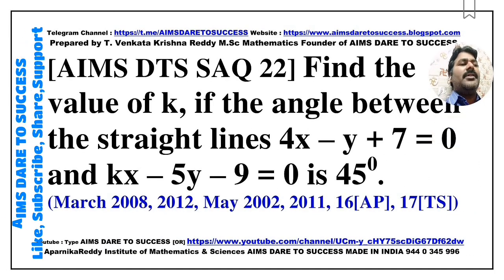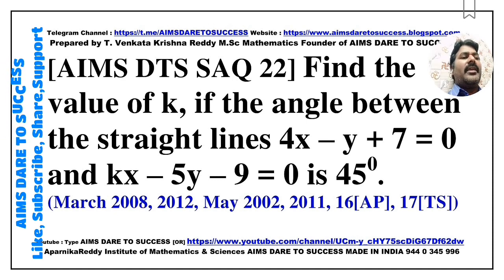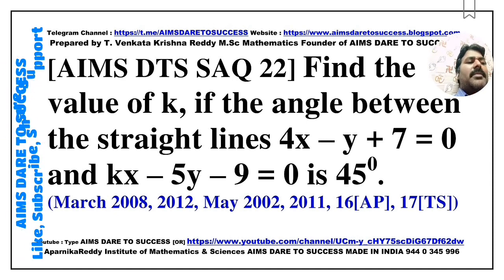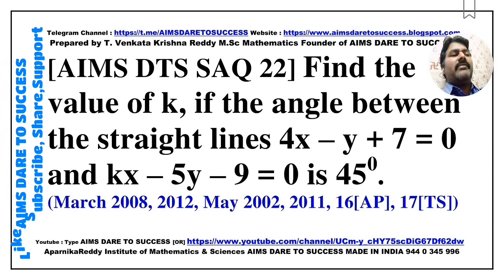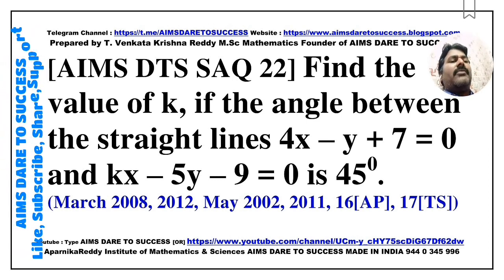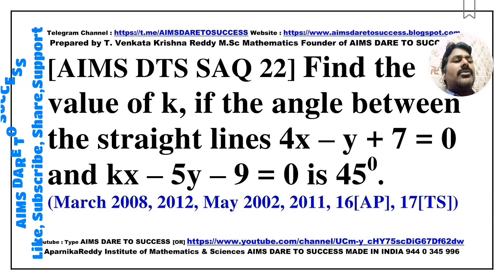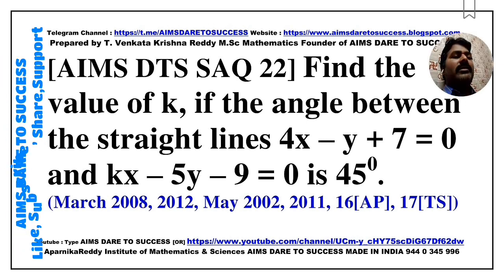Next, SAQ 22. Find the value of k if the angle between the straight lines 4x - 5y + 7 = 0 and kx - 5y - 9 = 0 is 45 degrees. This is a very VIP question, very important. This question came from March 2008, March 2012, May 2002, May 2011, May 2016 Andhra Pradesh, May 2017 Telangana. So practice this question more.